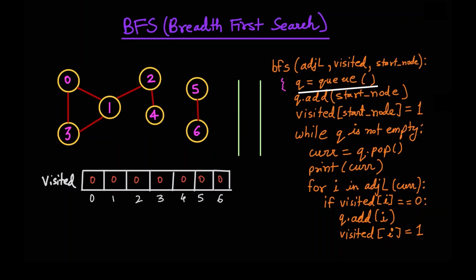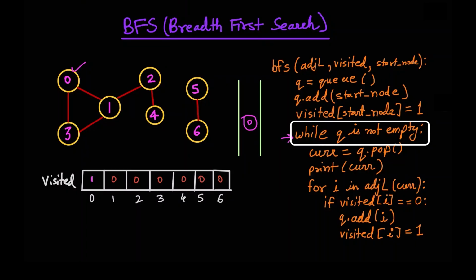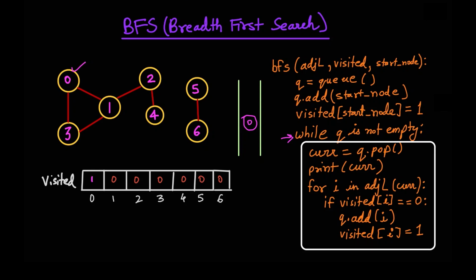So the first step is when we do some initialization for a queue. So this initializes the queue. Next, we add the starting node to the queue. So let's say in this case, we start off with the 0th node. So we'll add this to this queue here and mark it as 1 that we have visited it. Now, this loop starts. And what does this loop consist of? We'll continuously do these steps inside this loop.